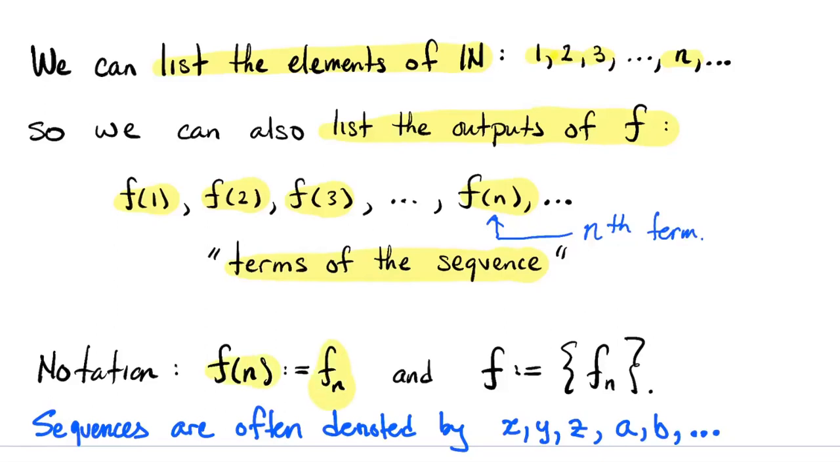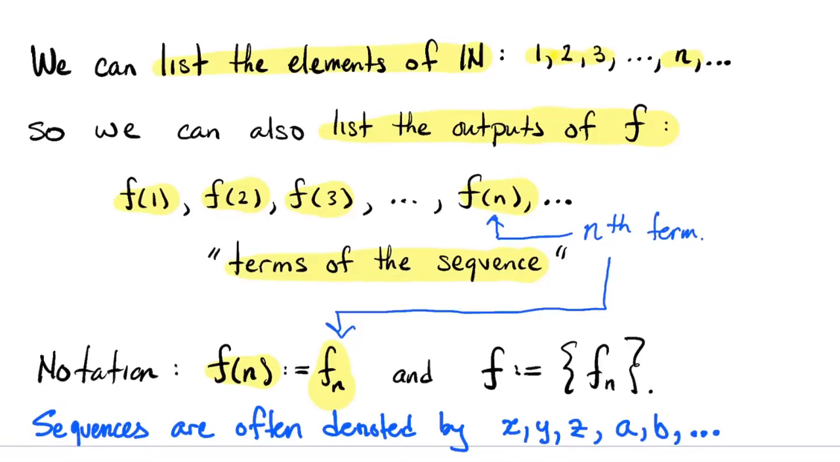And you're used to this. We'll write the input value as a subscript. So I'll pronounce that out loud: f sub n. So f sub n is the nth term of the sequence. Okay, so it's a competing notation scheme. The nth term of a sequence defined by a function called f will be denoted